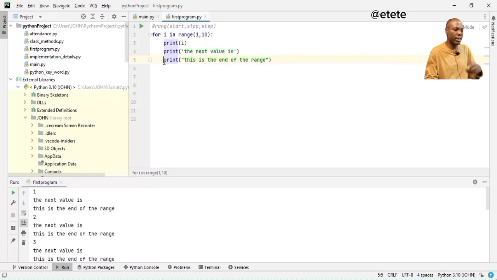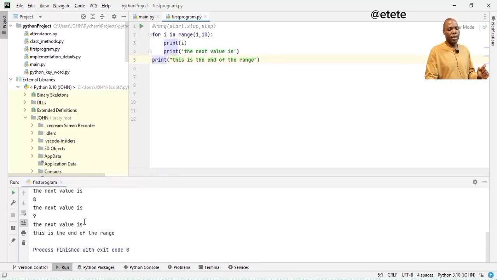So I need you to understand that I just decided to throw that in. So I'm going to put this back here. So this will give me a different output. So that is that for this range. Then I can also use this range to print out, let me remove this.